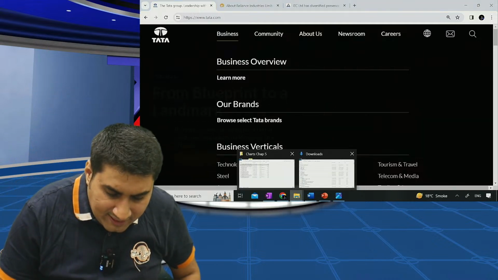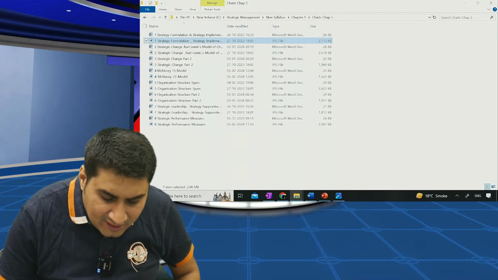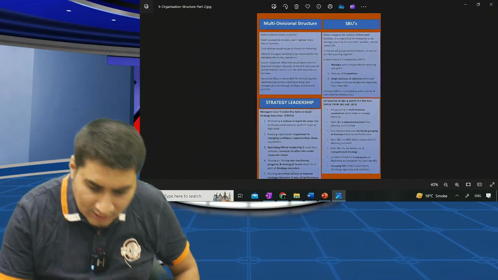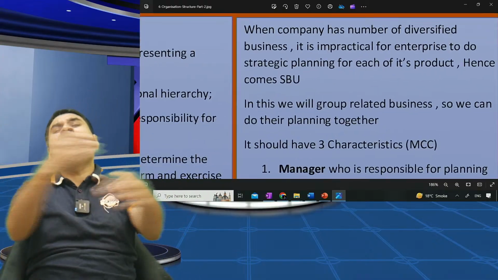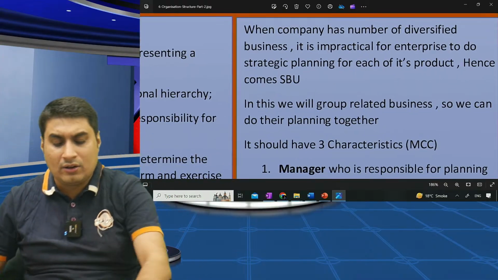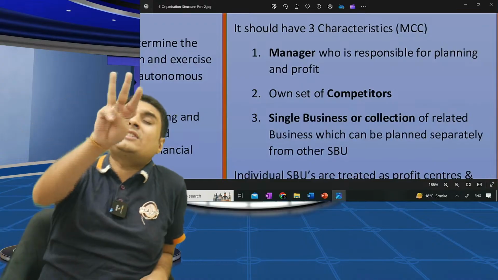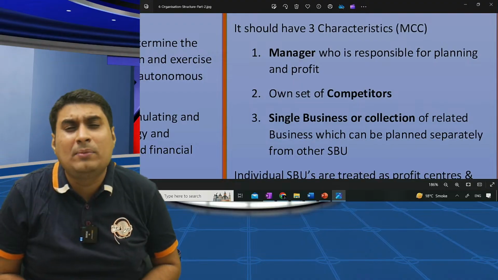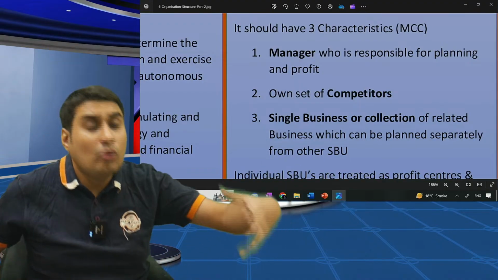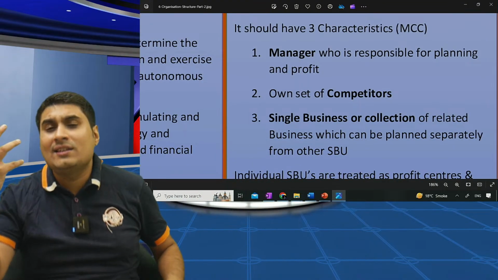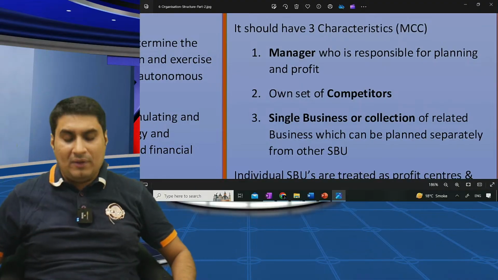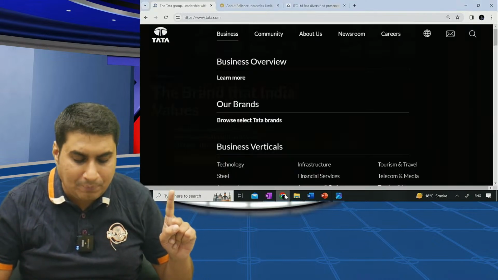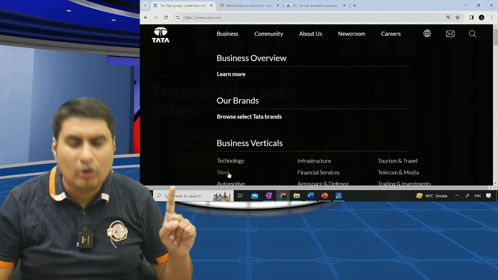Okay, what do you mean by SBU? Can you define, sir? Everything I will define. Don't worry, concentrate. When our businesses are highly diversified so that we cannot plan under one roof, we require an SBU. SBU has three characteristics, MCC. Each SBU has a manager who is responsible for planning and profit. At Tata, who manages finance and who manages infra are different people. So the manager of steel and technology are different.